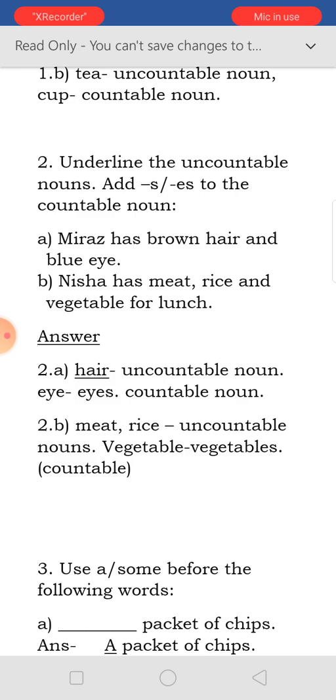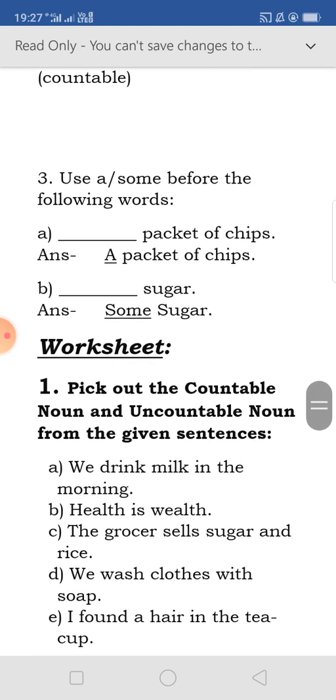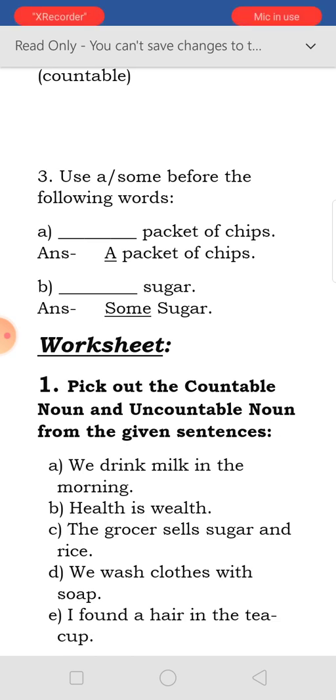These are uncountable nouns. Now next, number 3: use a or some before the following words. Dash packet of chips, a packet of chips. Chips is uncountable, but in a packet of chips, many chips are there in one packet, so packets we can count. So we will put a. Actually the pronunciation is a, but we used to say a. Try to say it a. A packet of chips. Dash sugar, some sugar. Some is used before sugar.